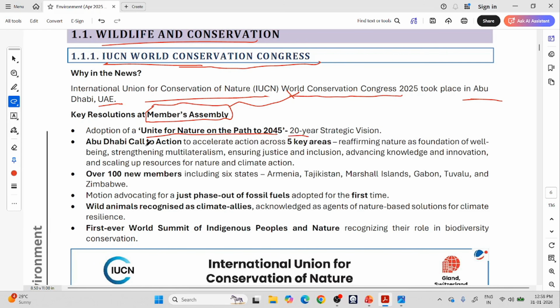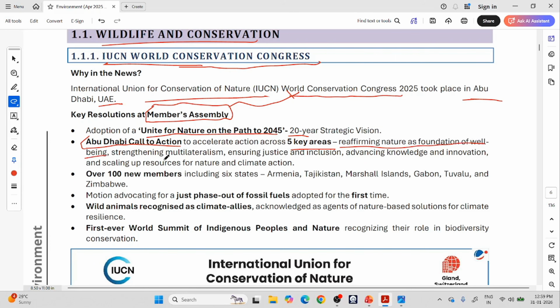Abu Dhabi call to action. So they have adopted something called the Abu Dhabi call to action, to accelerate across 5 key areas. First one is reaffirming nature as a foundation of well-being. So they are recognizing nature's role in our well-being.